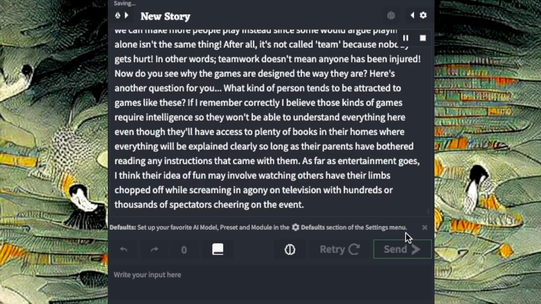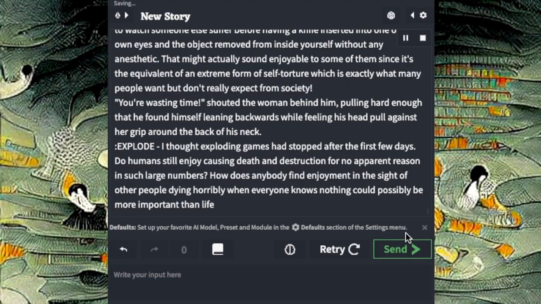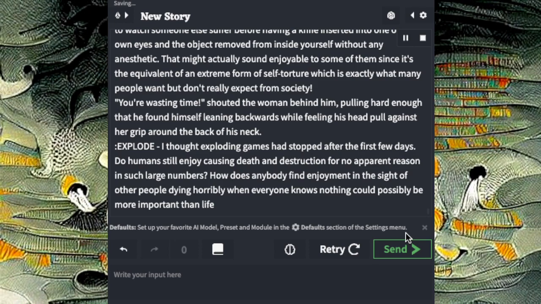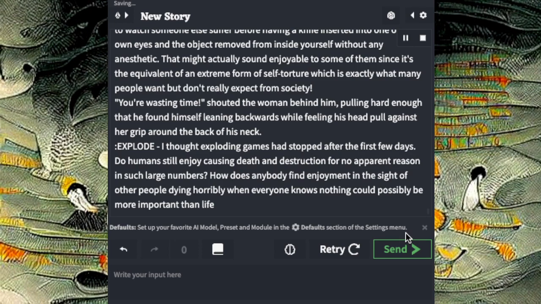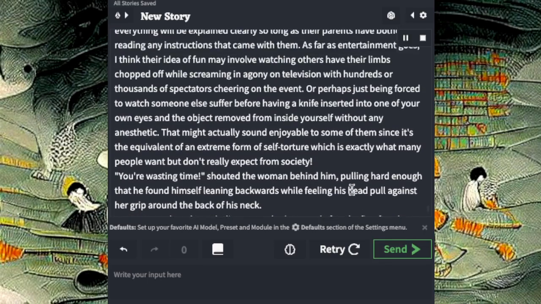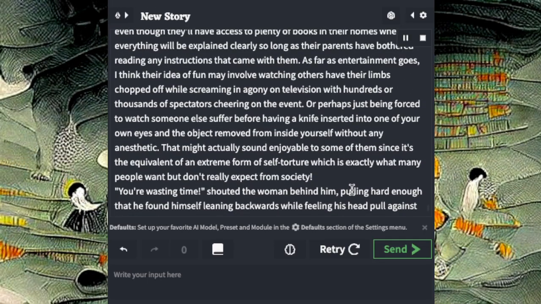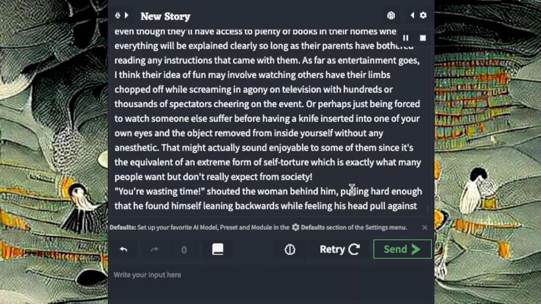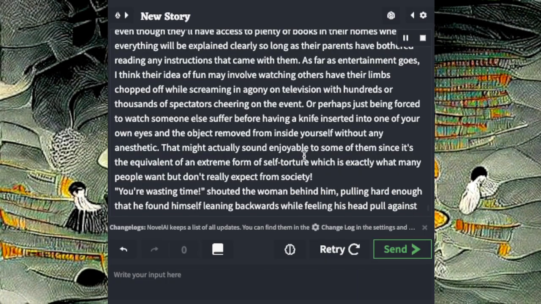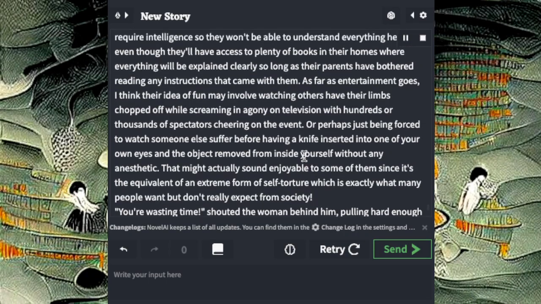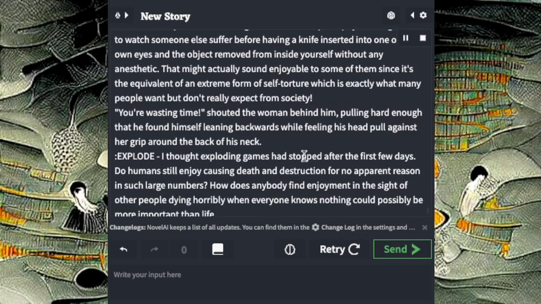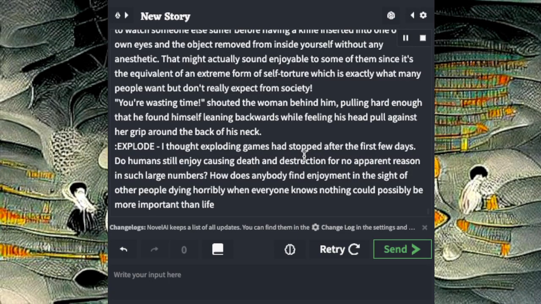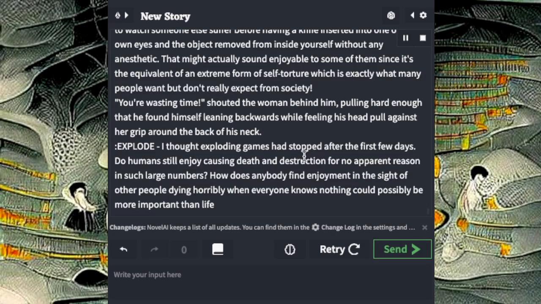As far as entertainment goes, I think their idea of fun may involve watching others have their limbs chopped off while screaming in agony on television with hundreds or thousands of spectators cheering on the event. Or perhaps just being forced to watch someone else suffer before having a knife inserted into one of your own eyes and the object removed from inside yourself without any anesthetic. That might actually sound enjoyable to some of them, since it's the equivalent of an extreme form of self-torture, which is exactly what many people want but don't really expect from society.